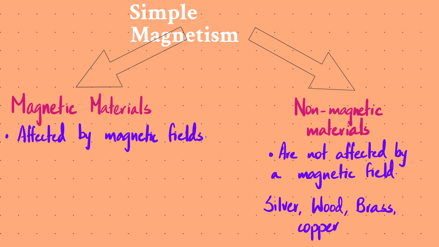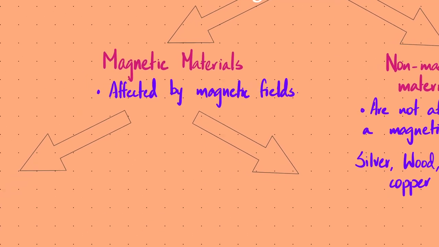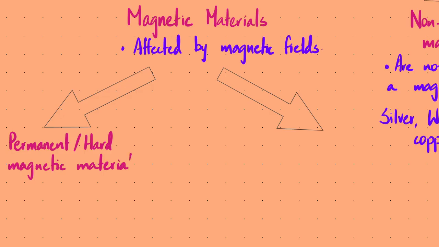Now magnetic materials in itself we can break down into two further categories, which is that we can say these can further be split into permanent, or what are also called hard magnetic materials, versus temporary or soft magnetic materials.